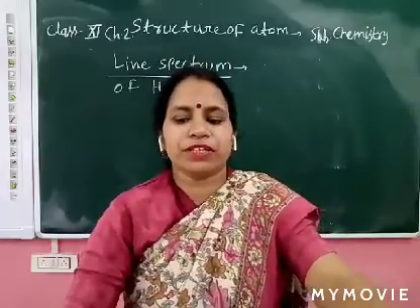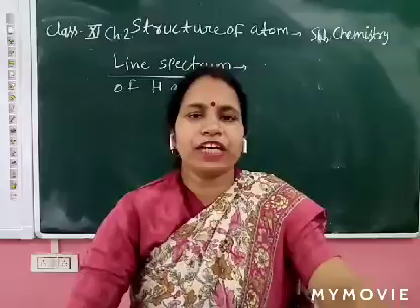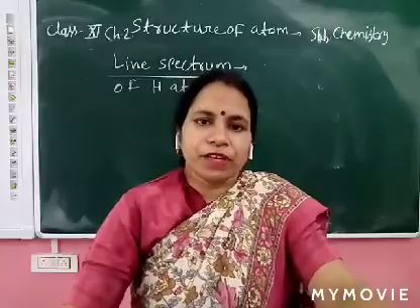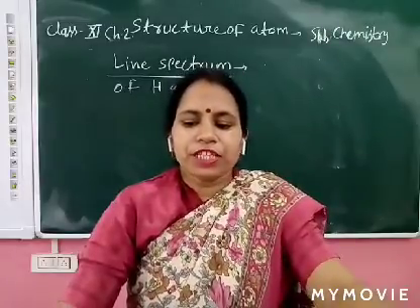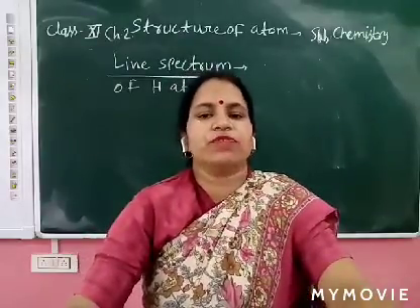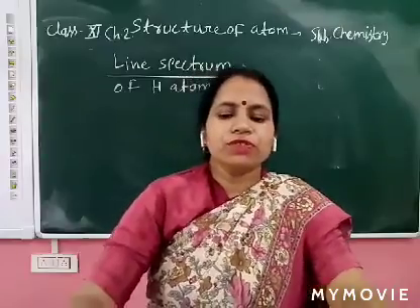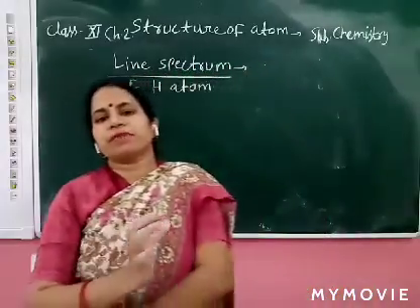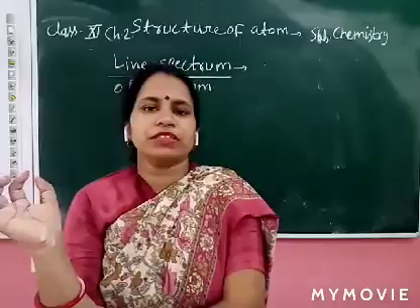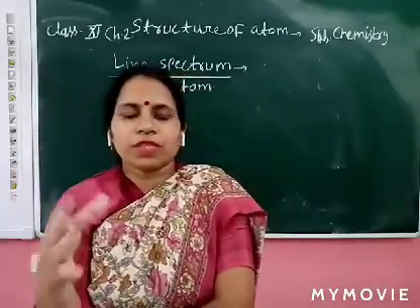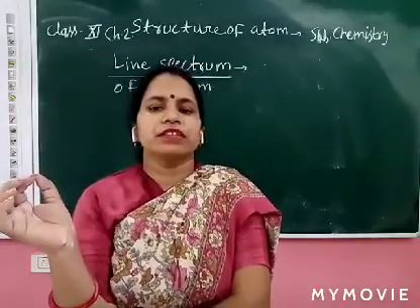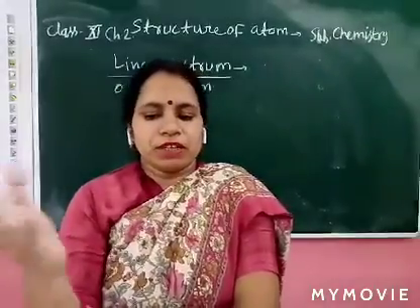This is like a fingerprint. As fingerprints are used to identify a person, line spectra identify the atom. The line spectra of an unknown sample is exactly matched with the line spectra of the atom of a known element. So now it is clear what line spectra are and what their uses are. Line spectra are used to identify the element. All atoms have different spectra, like fingerprints. All different persons have different fingerprints.